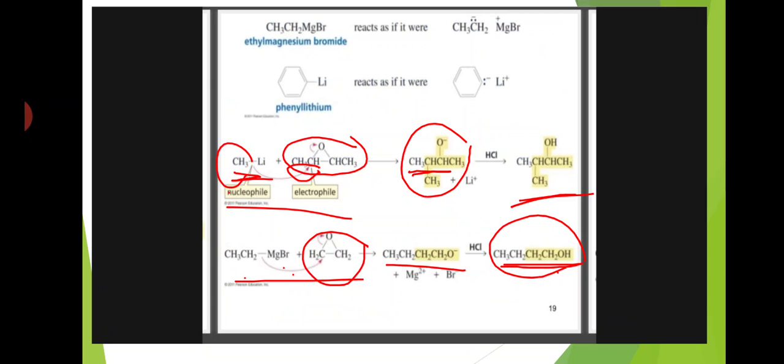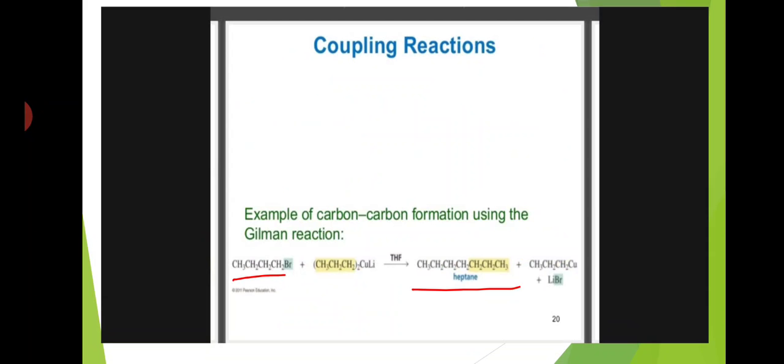Some more examples: ethyl magnesium bromide dissociates into ethyl anion and magnesium bromide cation. In phenyl lithium, the phenyl group has the negative charge and lithium the positive charge, because the metal is highly electropositive and less electronegative.